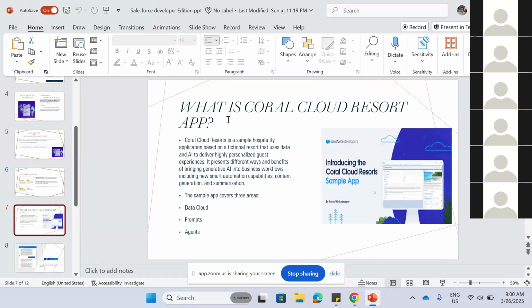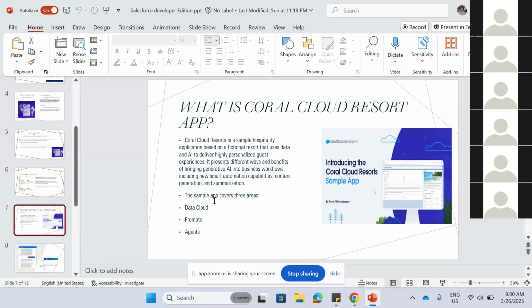So let's see what Coral Cloud is. It's a new app in the new developer edition. If we connect with the org, then this Coral Cloud Resort app will open. It's a simple hospitality application based on a fictional resort that uses data and AI to deliver highly personalized guest experiences. Like how we can book the resorts and what events are happening in the resorts, all of that can be built automatically by the AI.